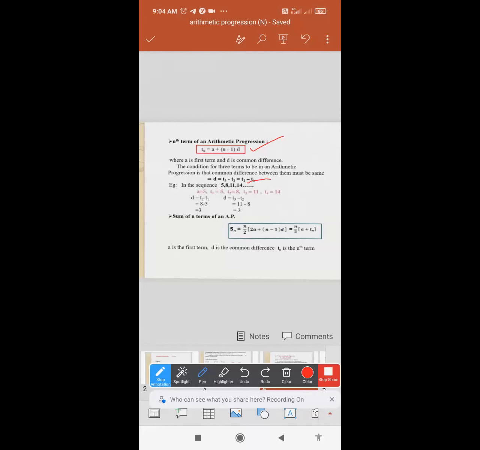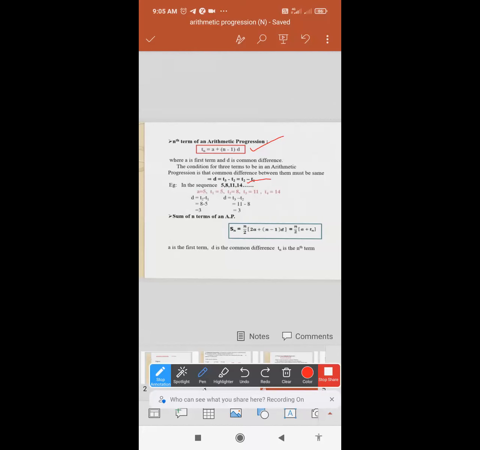What I told you, where A is the first term. What is your first term? It is 5. First number is 5. Okay, T1, first term. What will be your first term? Never ever be confused in this, class. A and T1 will always be the same.